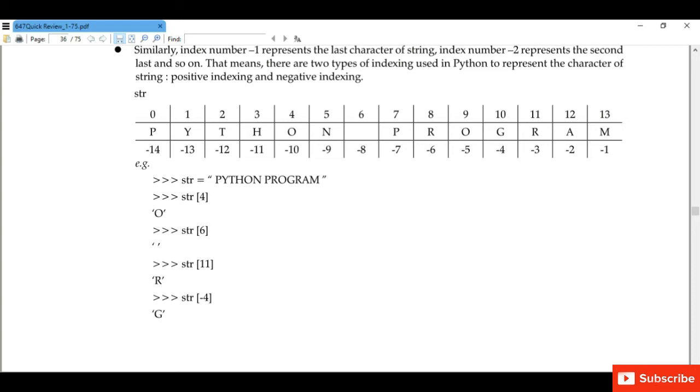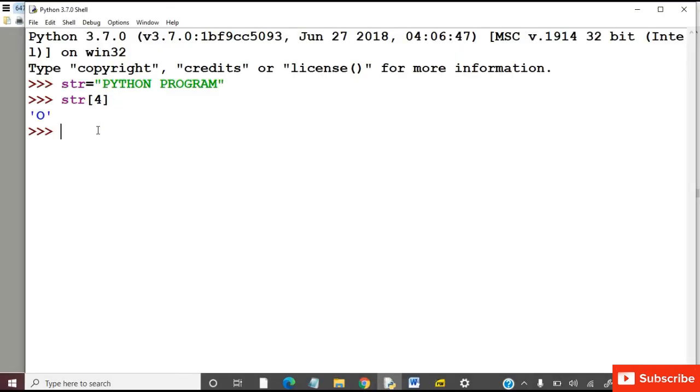Index number -1 represents the last character of the string. Index number -2 represents the second last character and so on. So there are two methods of indexing used in Python to represent the characters of a string, that is positive indexing and negative indexing. For example, we have taken a string that is Python program.